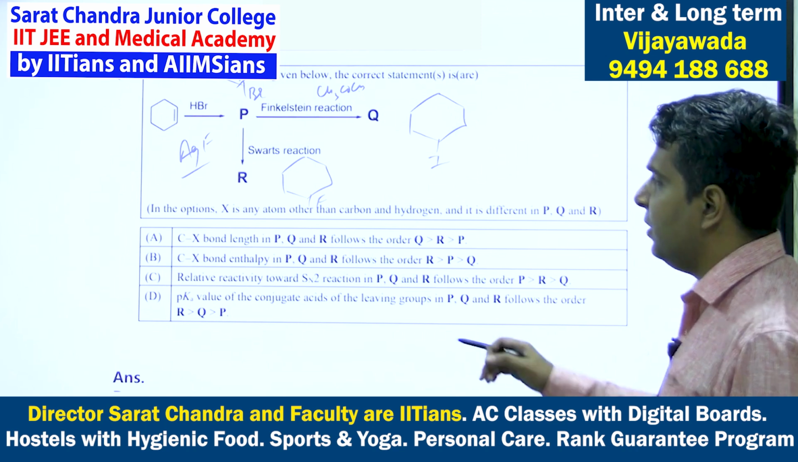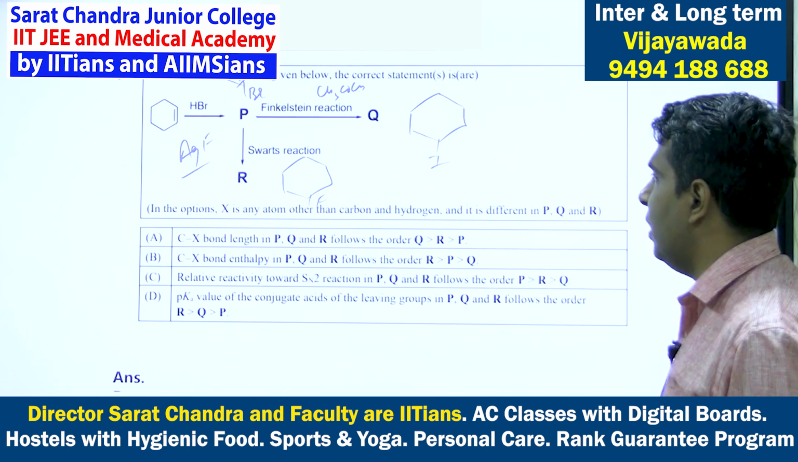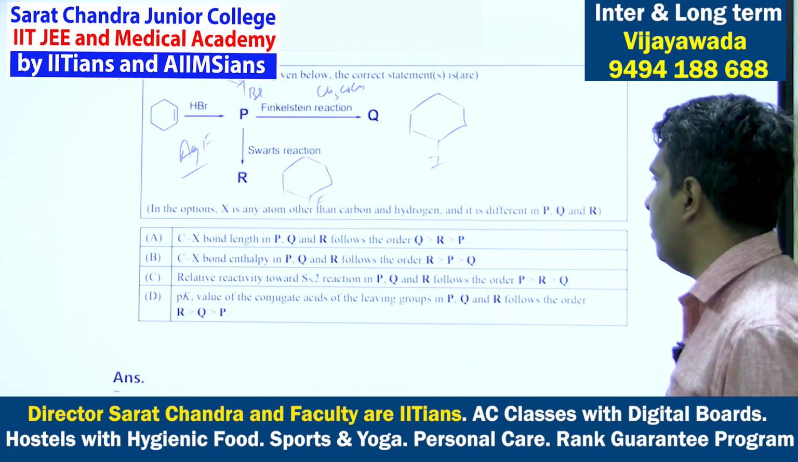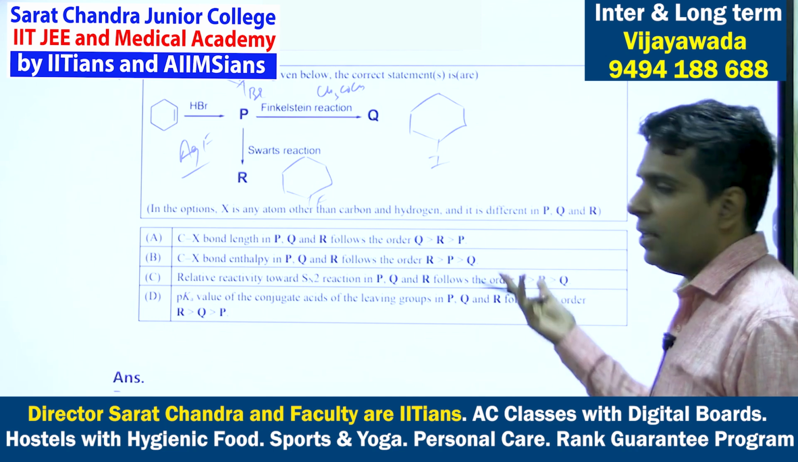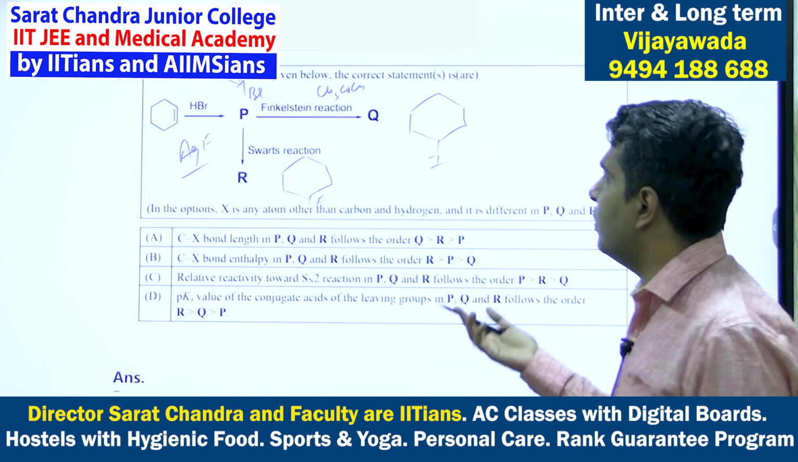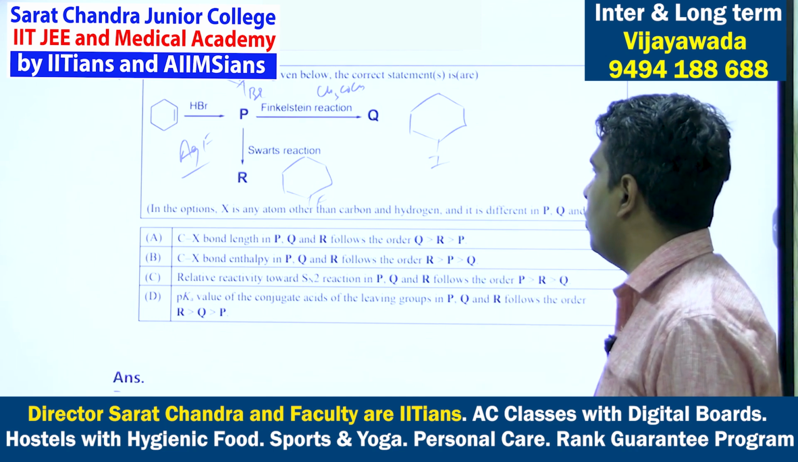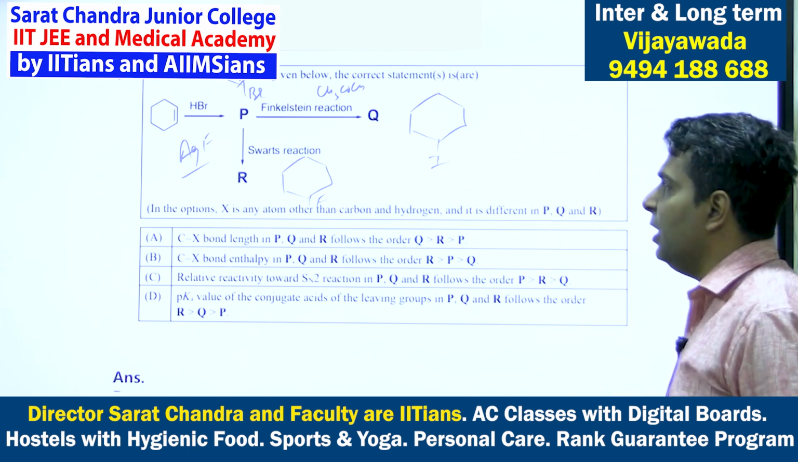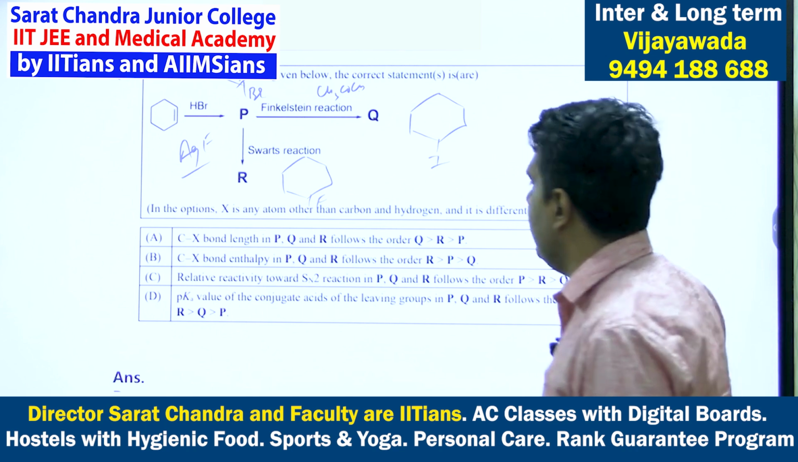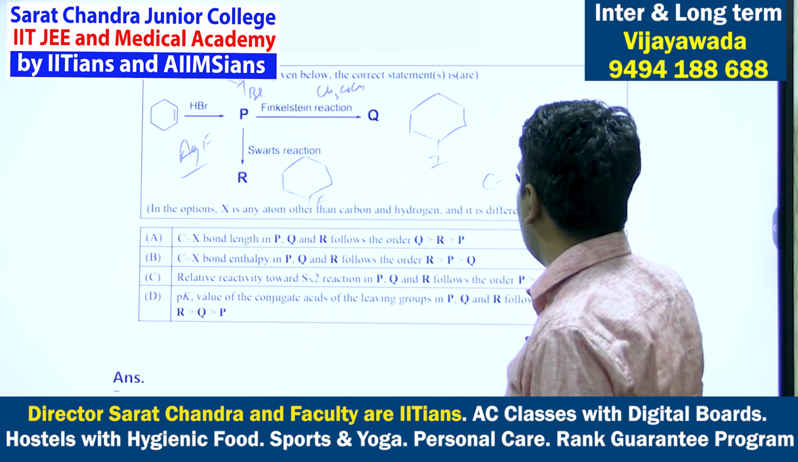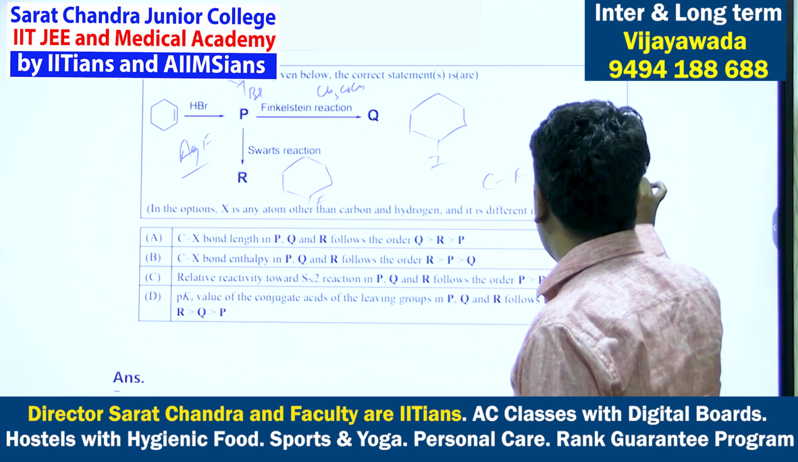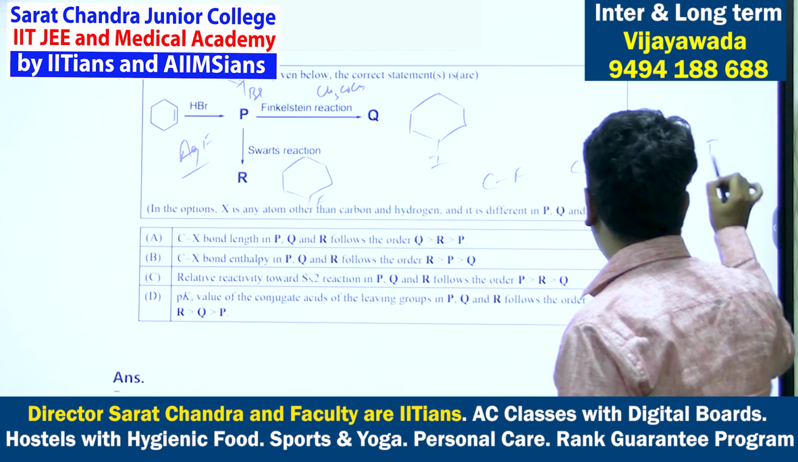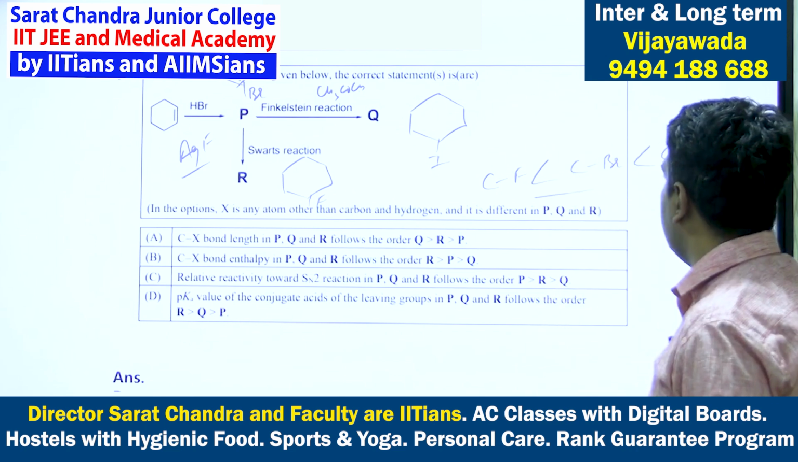In the option, X is any atom other than carbon and hydrogen, and it is different in P, Q, R. So X is basically the halogen that is different in P, Q, R. P is bromine, Q is iodine and R is fluorine. Now, C-X bond length in P, Q, R. So basically C-X means carbon-fluorine, carbon-bromine and carbon-iodine bond length. So this is the order of C-X bond length.